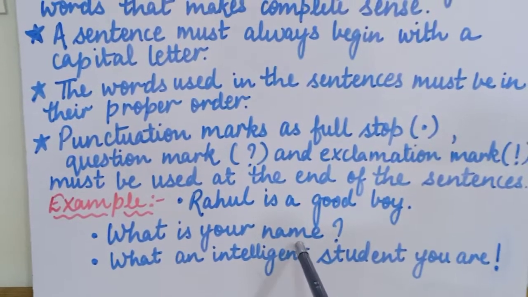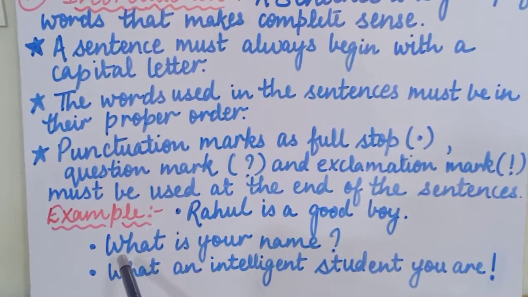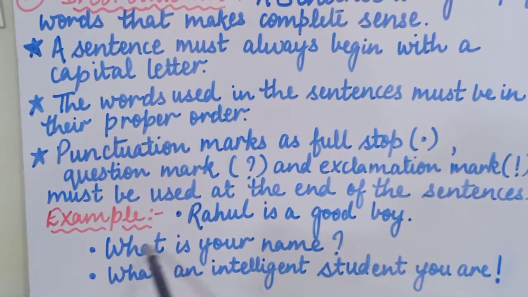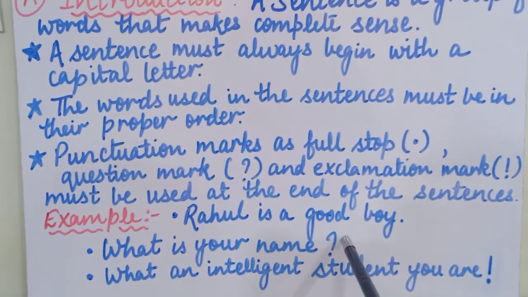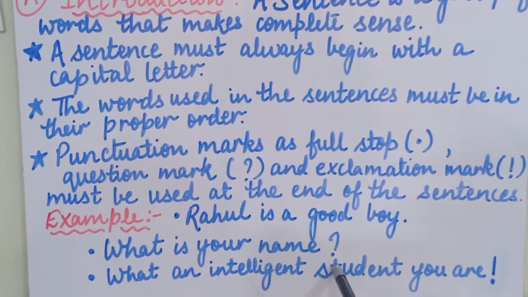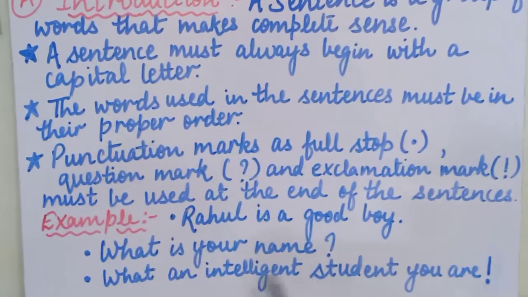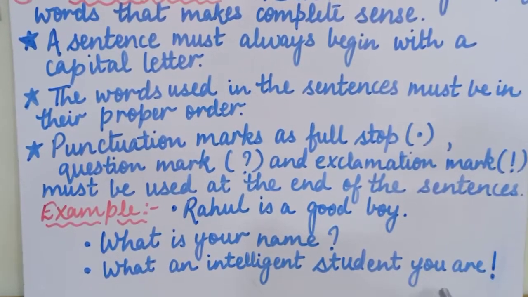So here we will start the sentence with capital letter, capital W. Then we will end the sentence with a question mark. Why? Because we are asking a question. So the punctuation mark will be used. Here is the question mark. Okay. And this last example, what an intelligent student you are.